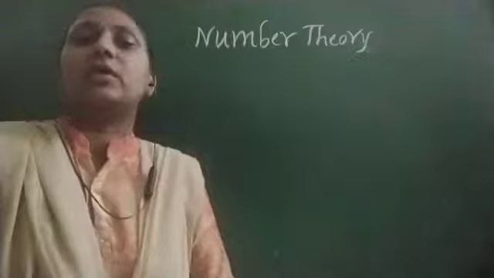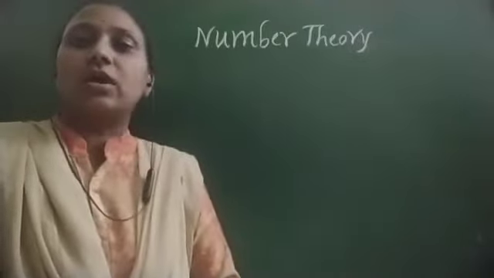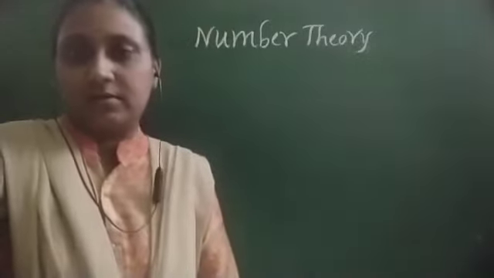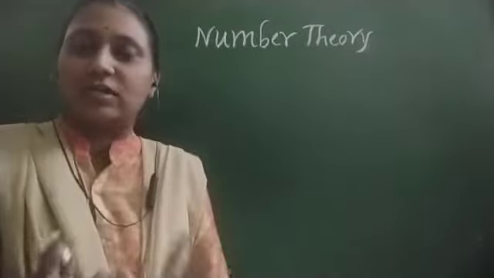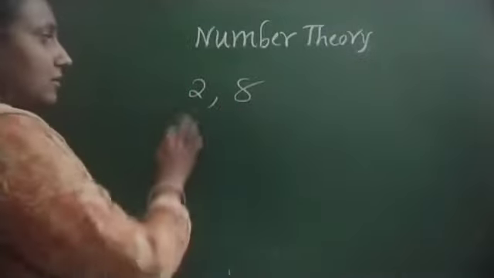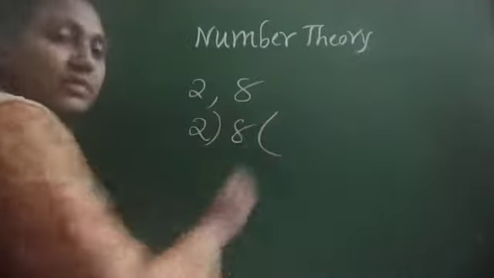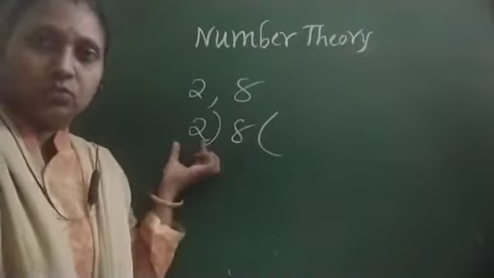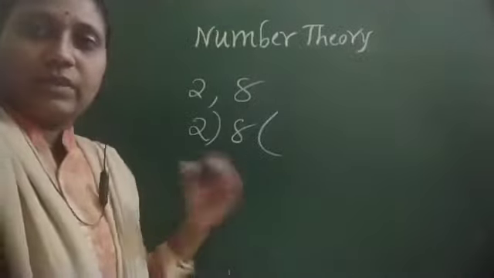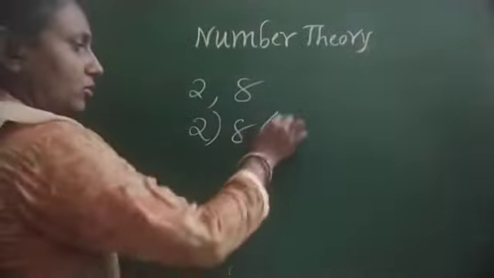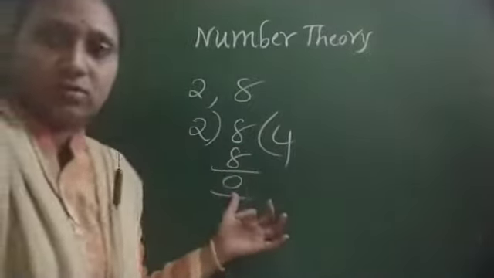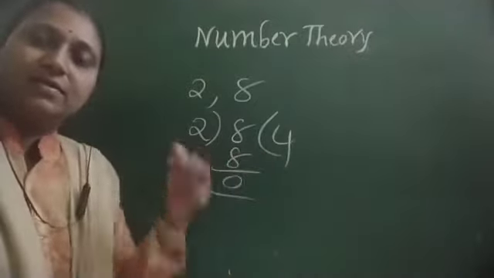In this topic today, first of all, we are going to start the topic called division algorithm. What is the division algorithm? What is Euclid's division lemma? Before going to this topic, you all know division. Suppose you take any two natural numbers, 2 and 8. I am going to do the division of 8 by 2. What is 8, what is 2, and what is the relation between all these? Whatever we are getting, the quotient and remainder, we have learned in the previous classes. You already know 2 fours are 8, the remainder is 0, 4 is the quotient, the remainder is 0, 8 is the dividend and 2 is the divisor.